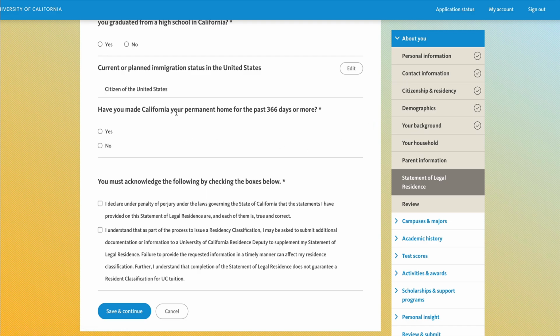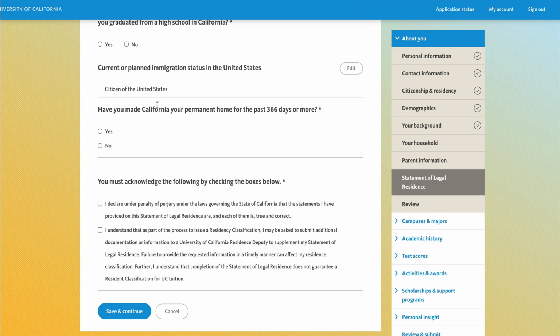Have you made California your permanent home for the past 366 days or more? Make your selection yes or no. This question might also read something like, have you and your parents established California as your permanent home for the past 366 days or more? So it just depends on when you were born. If you were born on December 31st, 2000 or after that, you would see you and your parents. And if you were born before that, you would see a question about you alone.